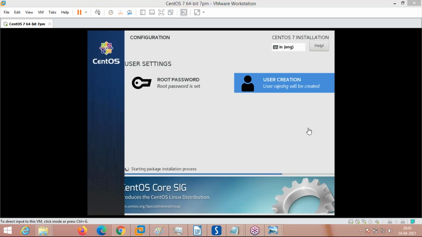Anirudh, any doubt? Anirudh, Bhupesh, are you getting the installation? This is how to start the installation.